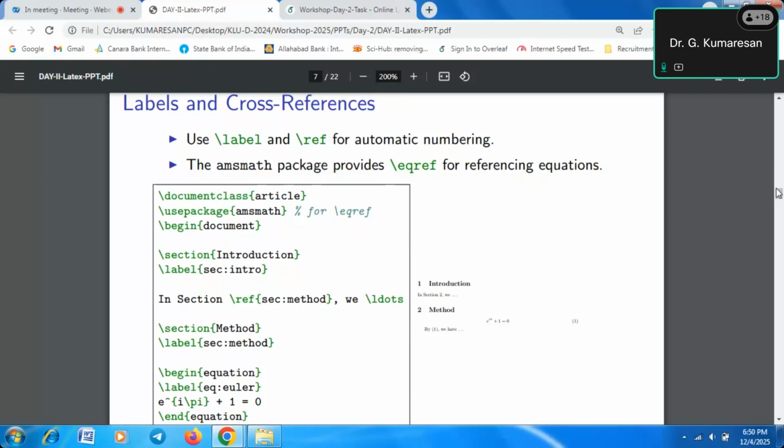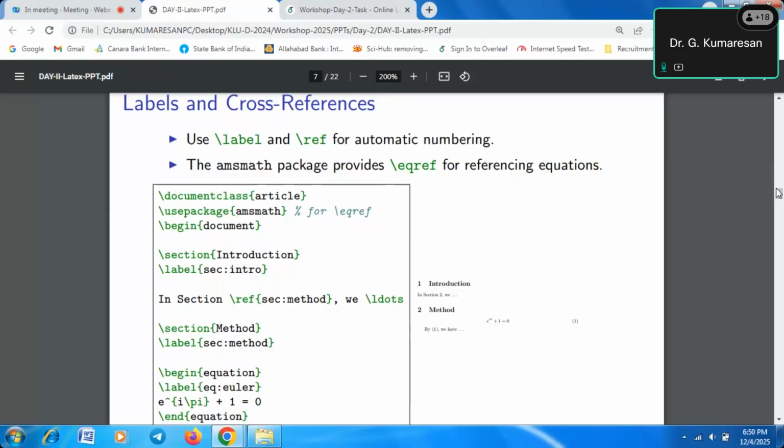That is the difference between normal citation and figure and table citations. First, we have to give the name of all the tables and figures; that is the purpose of label. And reference is used to cite the figures and the tables. So these two things are very, very important.